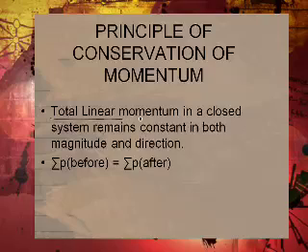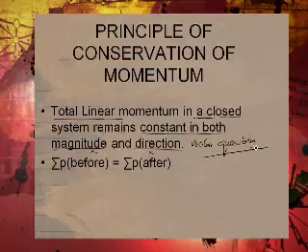Welcome back. We're continuing here, and now we're going to begin to talk about the principle of conservation of momentum. It says that total linear momentum in a closed system remains constant in both magnitude and direction. And of course, that reminds you that momentum is a vector quantity, so we express it in both magnitude and direction.